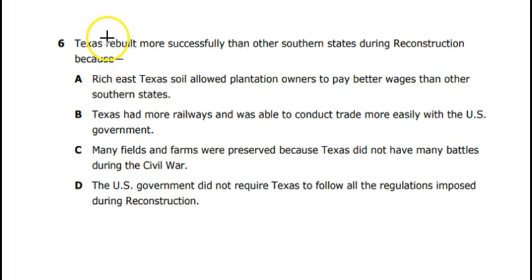Number 6. Texas rebuilt more successfully than other southern states during the Reconstruction period. Was it because of Texas's rich soil that allowed plantation owners to pay better wages than other states? B, Texas had more railways and was able to conduct trade more easily with the United States and the government. C, many fields and farms were preserved because Texas did not have many battles during the Civil War. D, the United States government did not require Texas to follow all of the regulations imposed during the Reconstruction. What is the reason that Texas was able to rebuild faster?